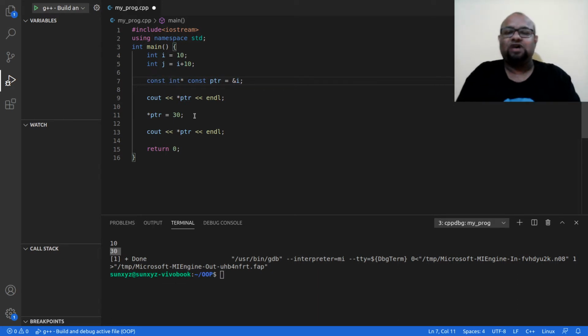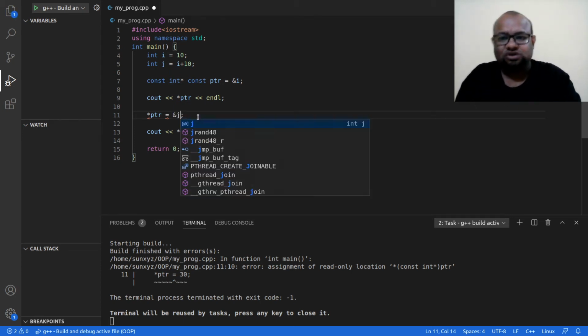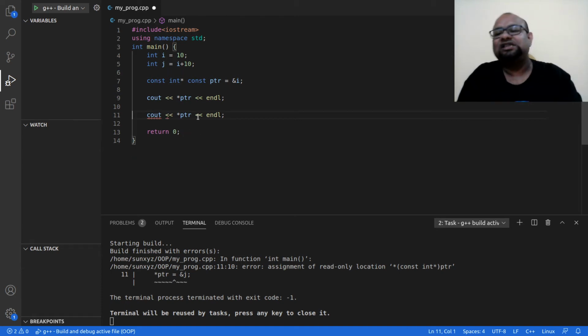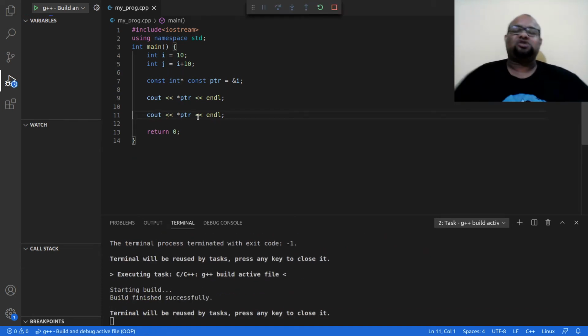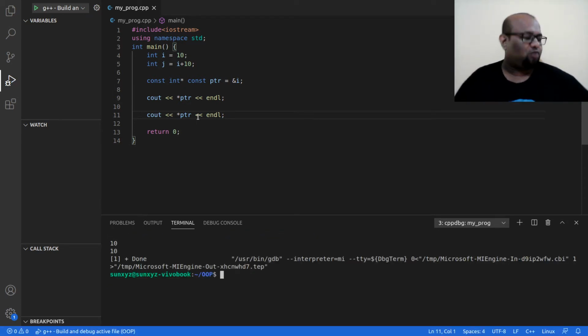Now I have this keyword const to the left of the star as well as to the right of the star. So now I can change neither. Here I am trying to change the value, so let me try. I get an error, and if I try to change the address, I will still get an error. So now I can neither change the address nor the value. This is how const works with pointers.